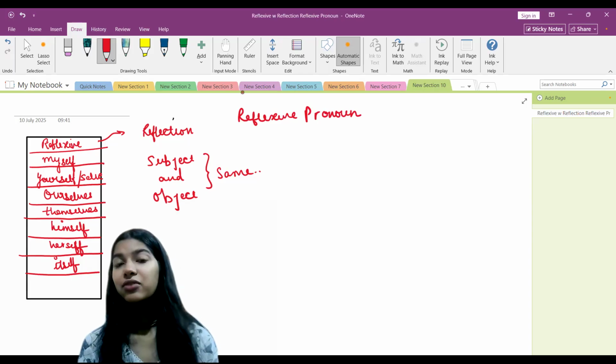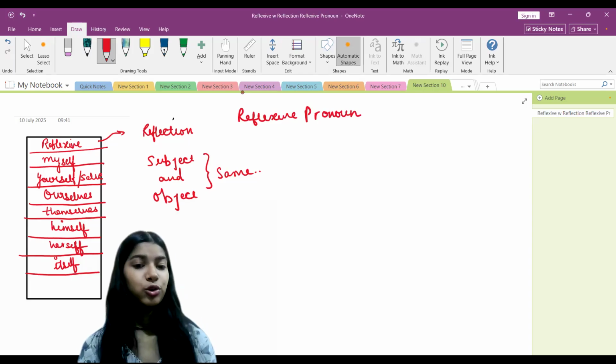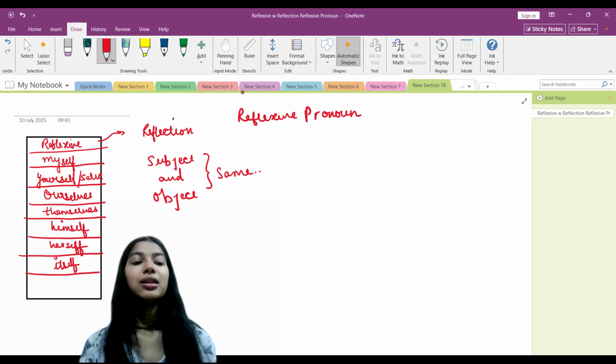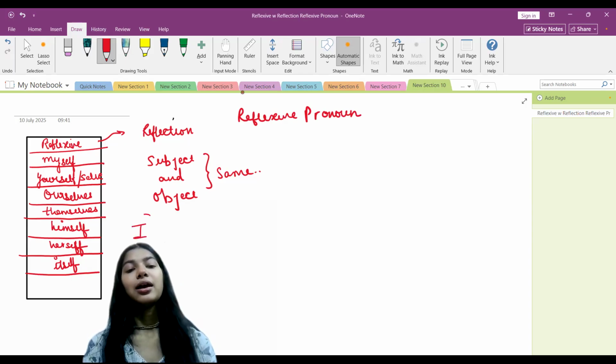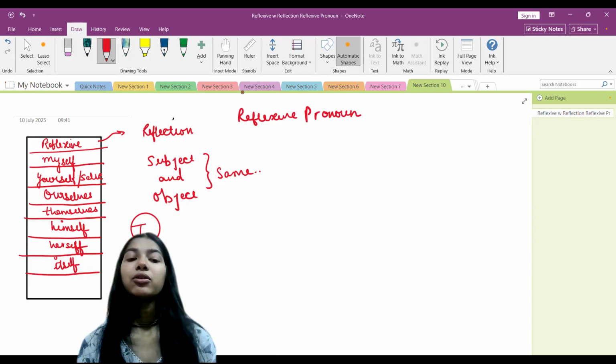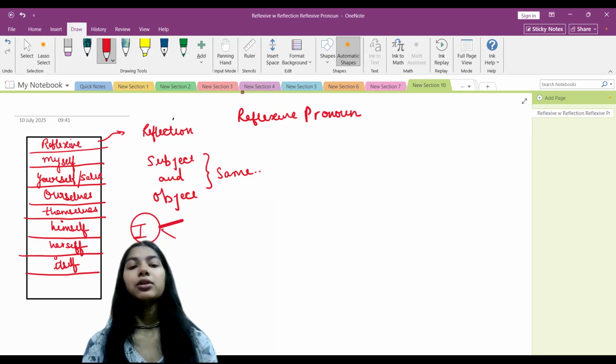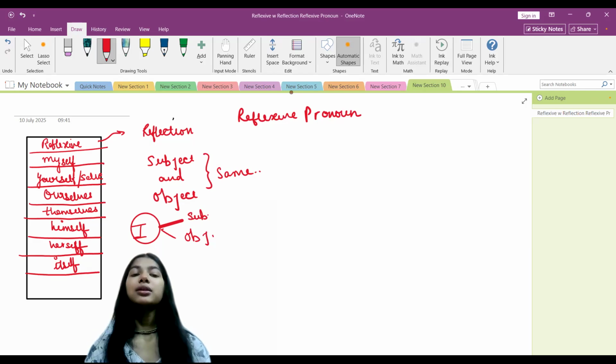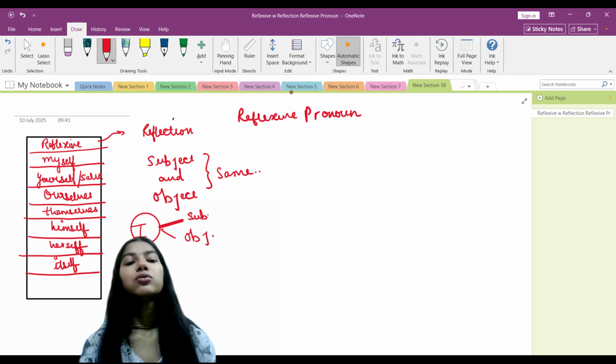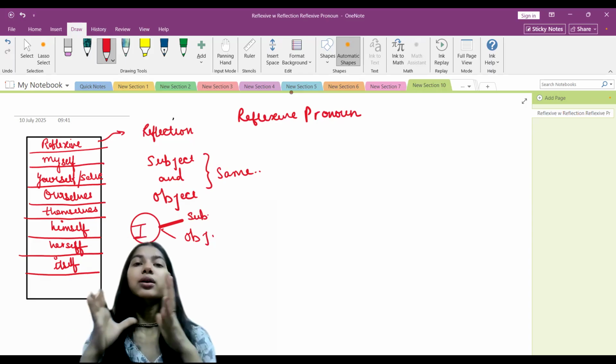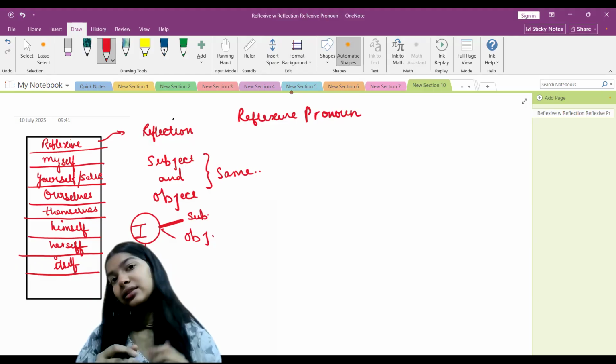Now, what does it mean when I say the subject and object are the same in a sentence? Like when we say I, I is the subject and I can be the object also. It can be a subject and it can be the object also. So what is happening is that the work is happening on the I itself.